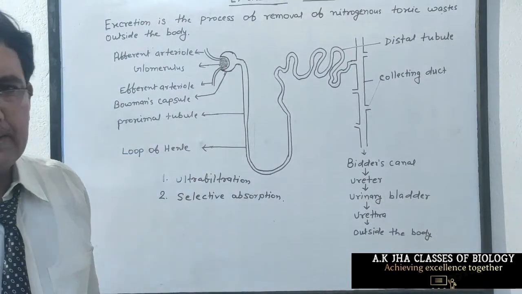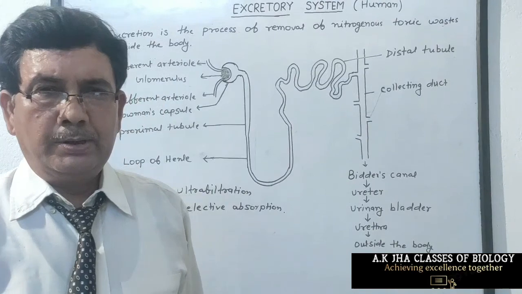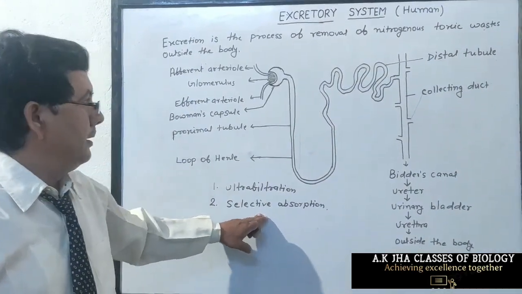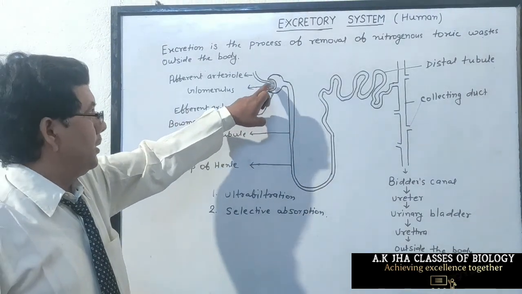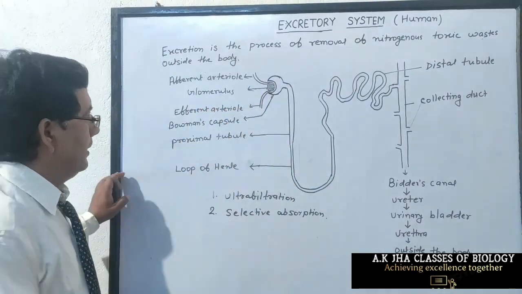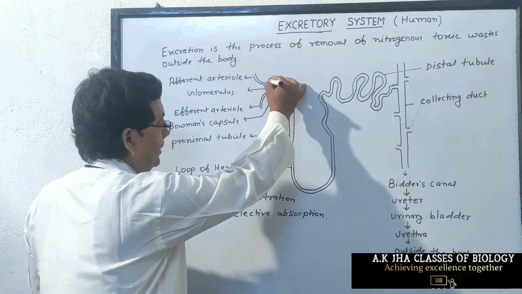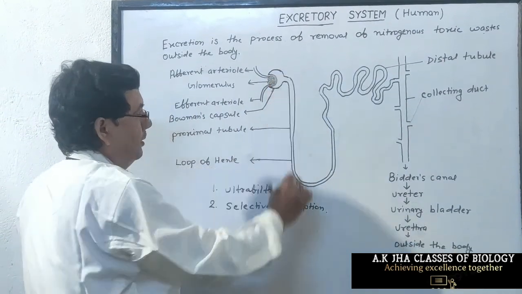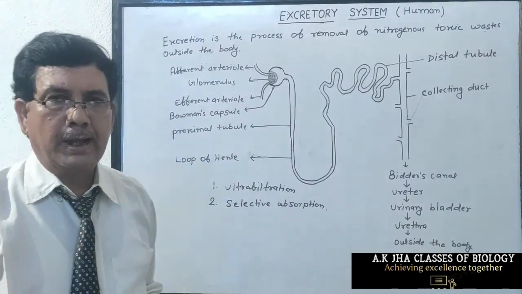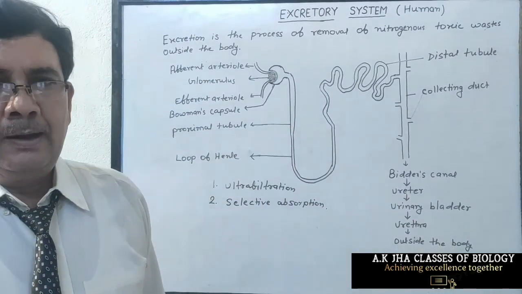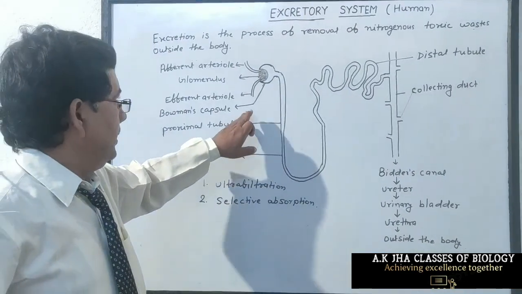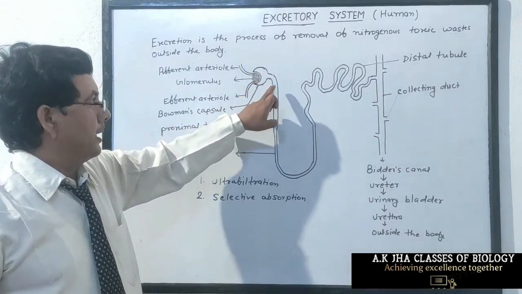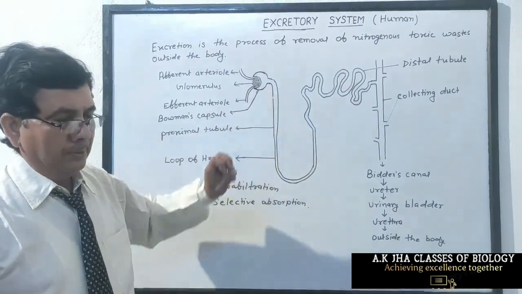All the nitrogenous wastes which are dissolved in blood come by the process of diffusion into the glomerulus, where the cells of the wall of Bowman's capsule filter all the substances from blood. Blood cells go to the efferent arteriole, and the filtrate comes in the proximal tubule.